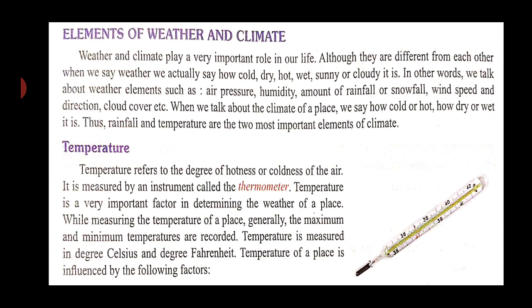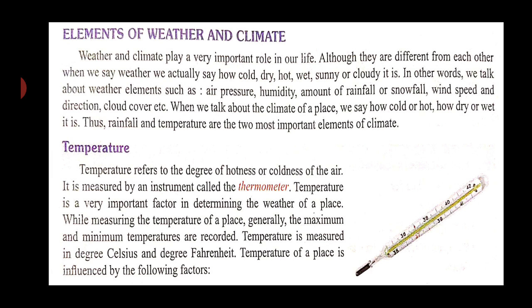The temperature of a thing is measured by, as we all know, a thermometer. Now temperature is measured in degrees. There are two scales: one is Celsius and the second is Fahrenheit. The temperature of a place is influenced by the following factors. Temperature can be affected by the following factors.